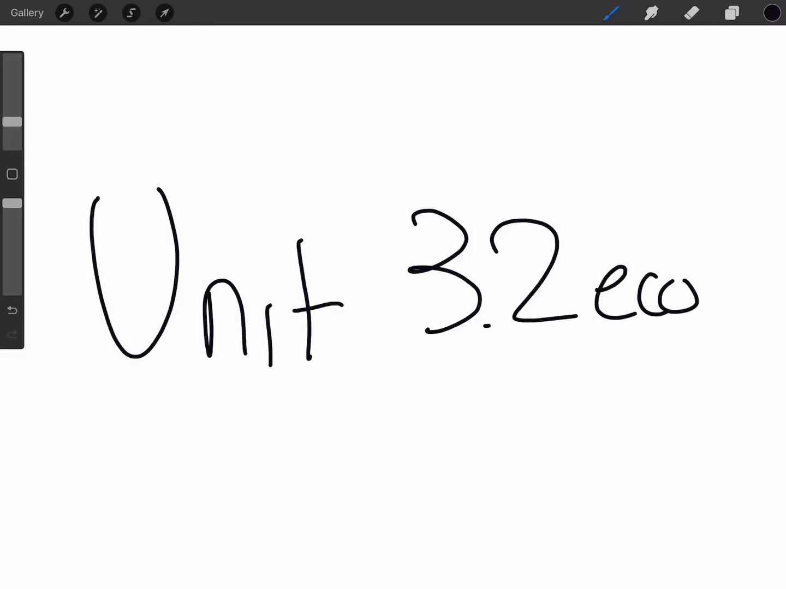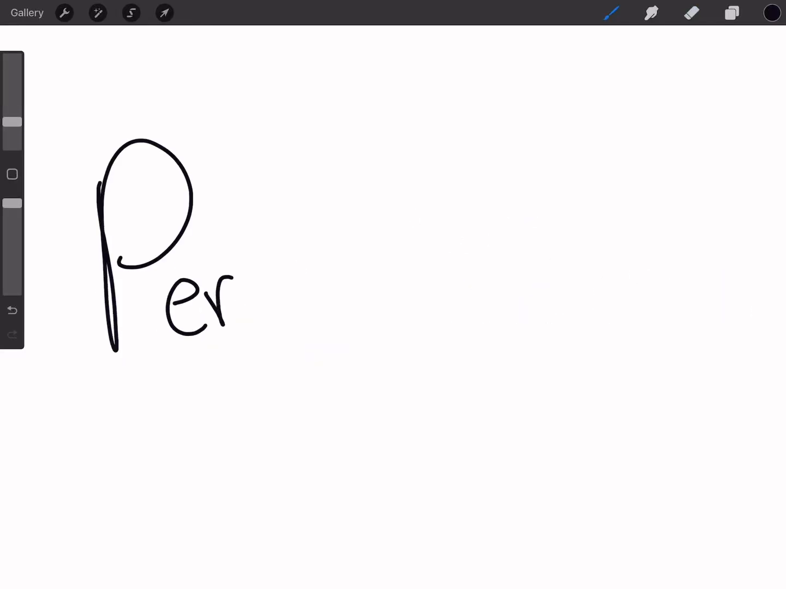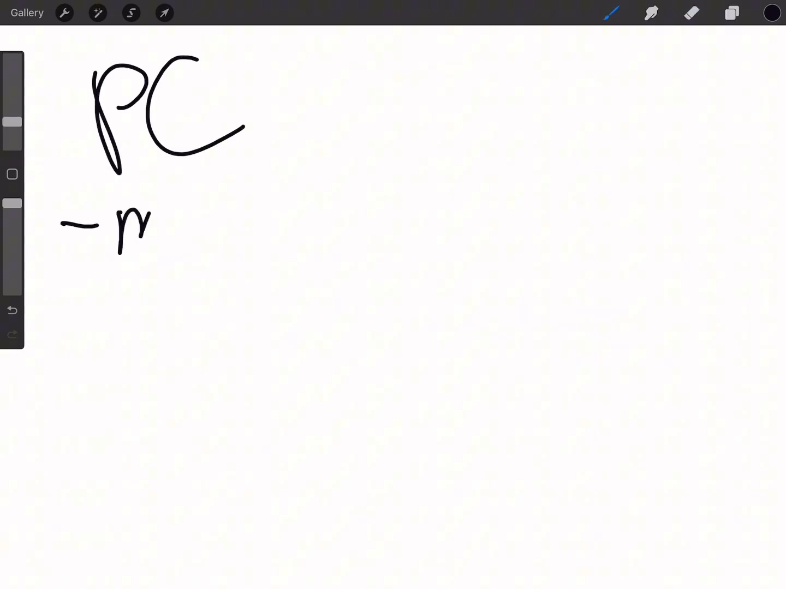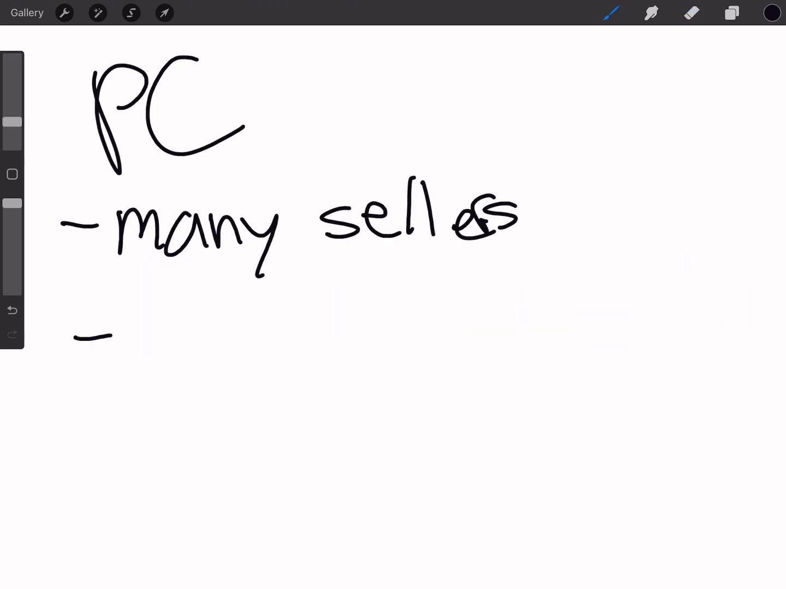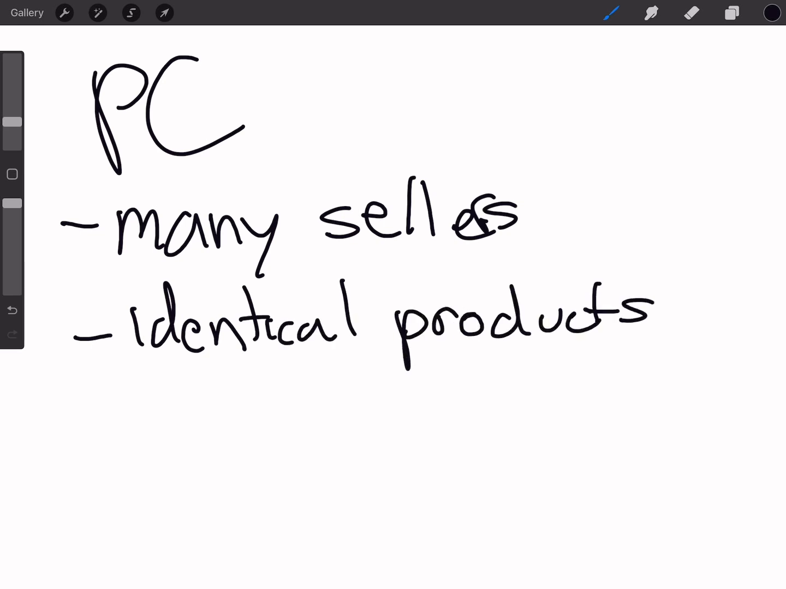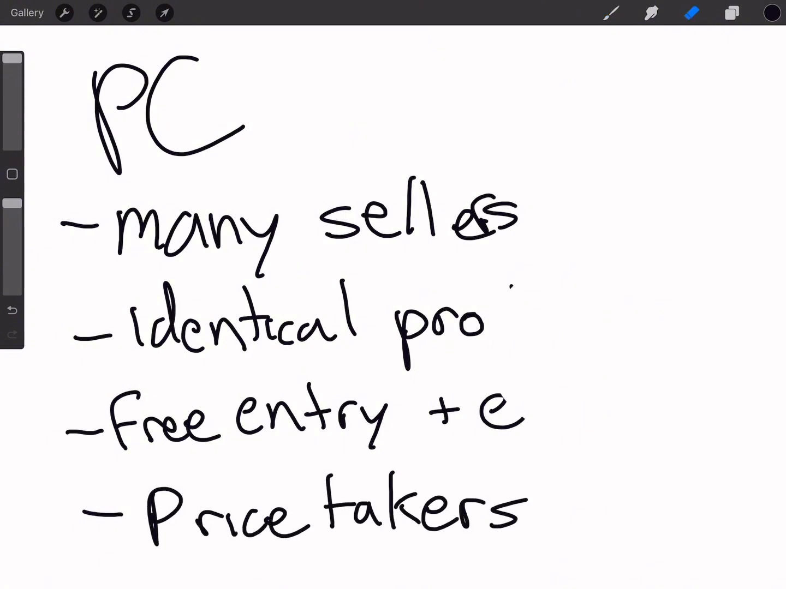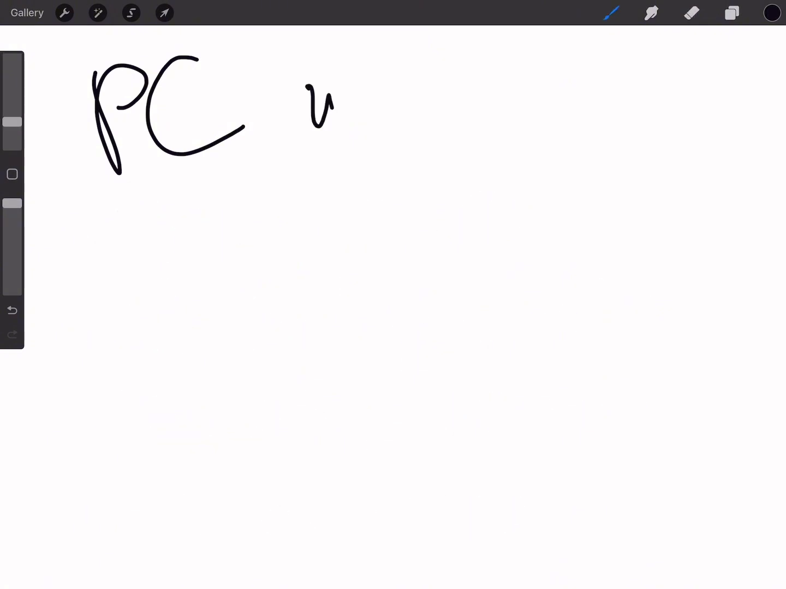Okay, so this is Unit 3.2 of Econ. First, let's talk about perfect competition. So perfect competition occurs when there are many sellers and they're all selling the same product. There's also free entry and exit, as well as the price takers, meaning they all have relatively similar prices.